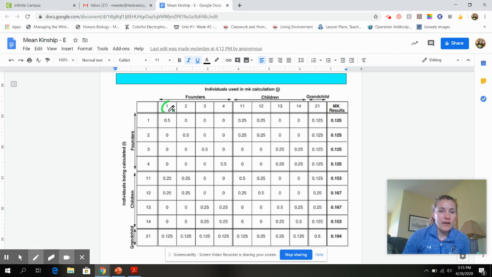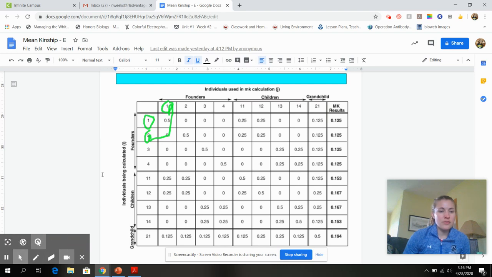So if founder one would breed with, I'm sorry, not 1 and 1. They can't cross fertilize. So if we have 1 and 2, they're not related to each other. So that's going to be a 0 kinship. Okay. So then we're going to go along and we are going to figure those out for all the kids.